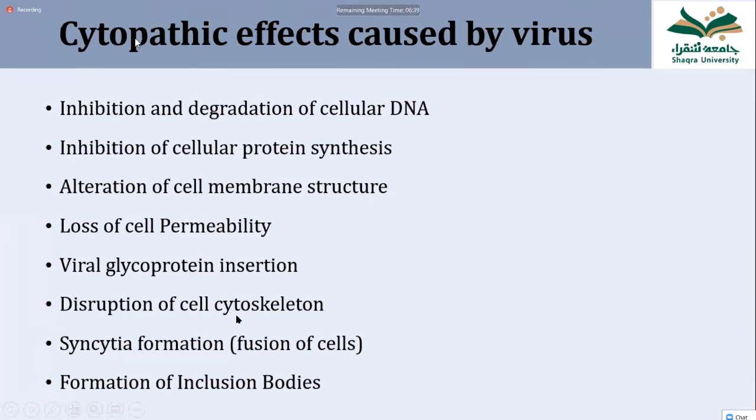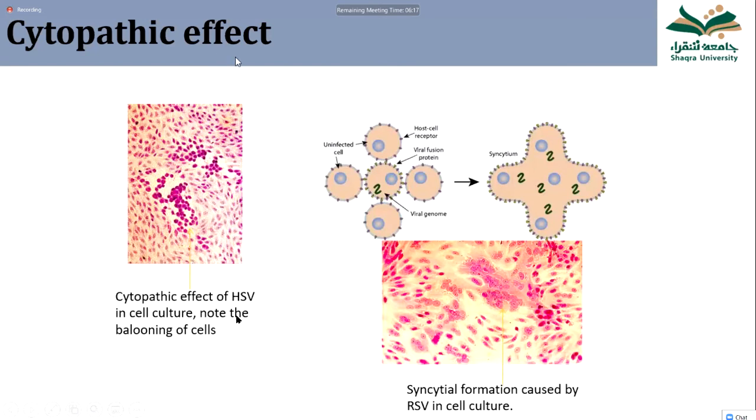So cytopathic effects, or the damage to the cell, occur by the inhibition or degradation of the cellular DNA, inhibition of the cell protein synthesis, alteration of the cell membrane, loss of permeability of the cell, and multiplication of the virus within the cell. These changes caused by viruses result in the cytopathic effect. So cytopathic effect is the damage caused by the virus to the cell.